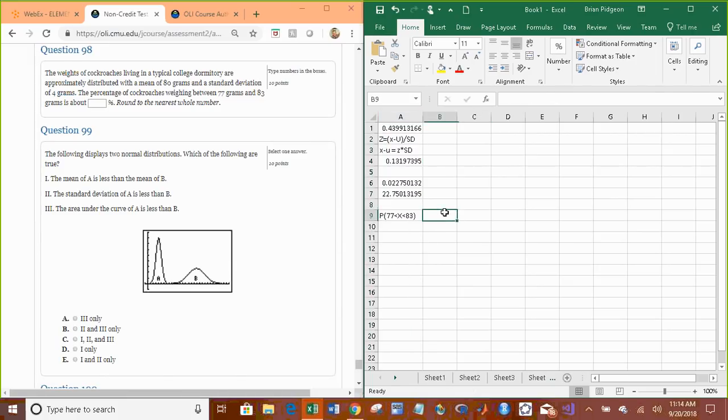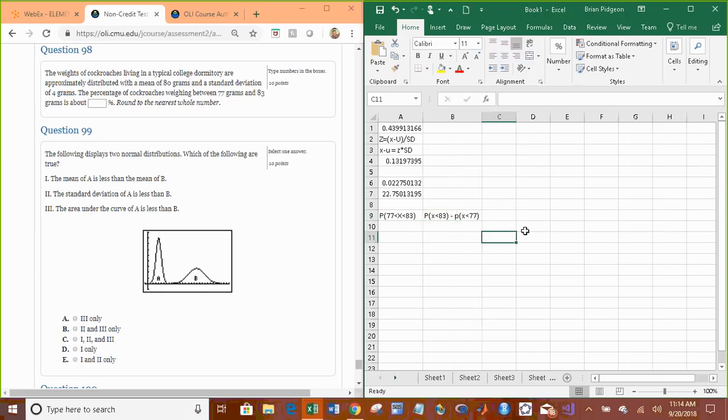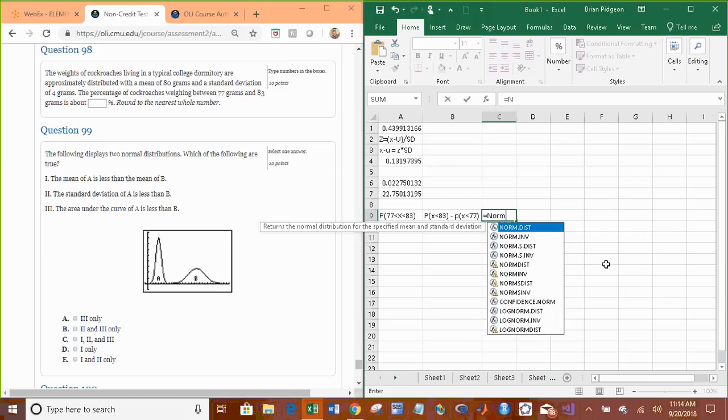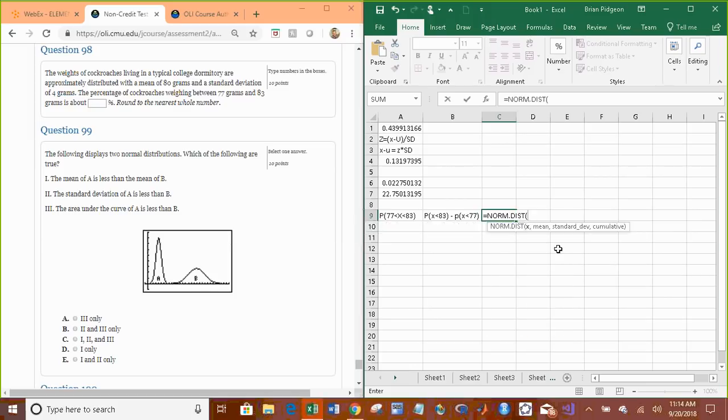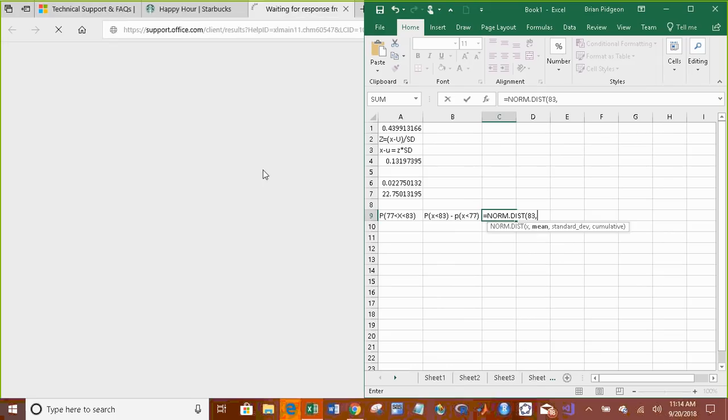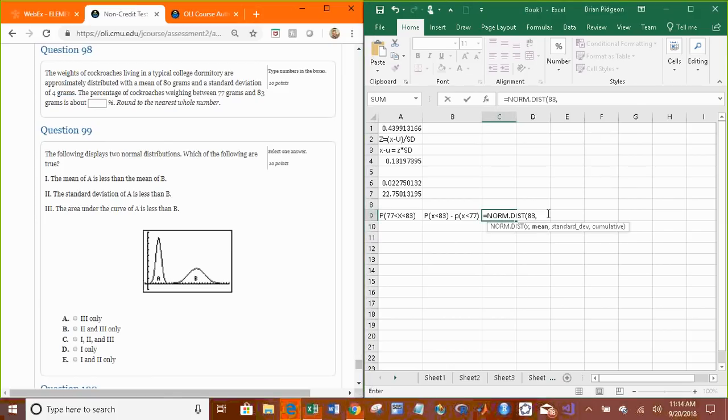To do that, we have to rewrite this to be the probability that x is less than 83 minus the probability that x is less than 77. And taking this difference is going to leave the area, or the probability, between these two values. So in this string of code, we're going to do two NORM.DIST values. We're going to do NORM.DIST less than 83, where the x is 83, but the mean is 80, standard deviation of 4, cumulative always 1.